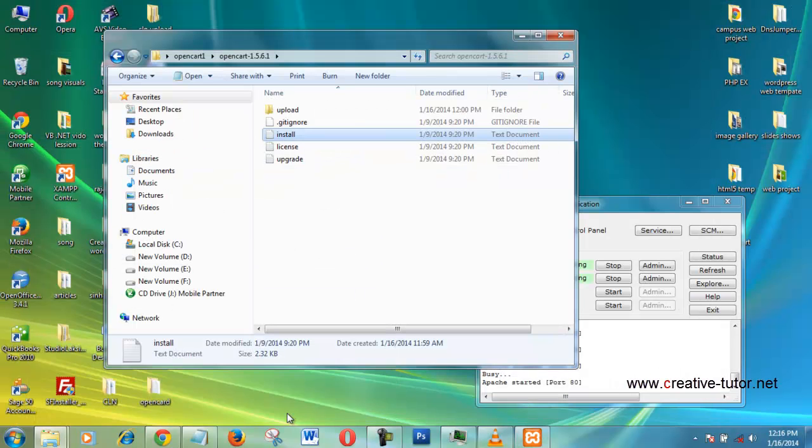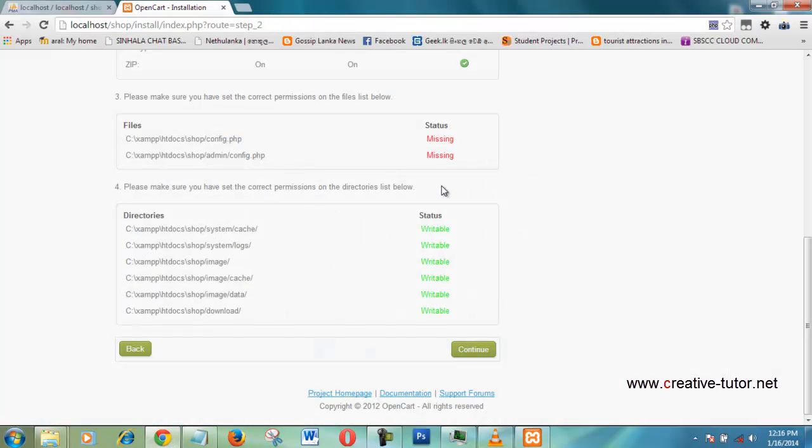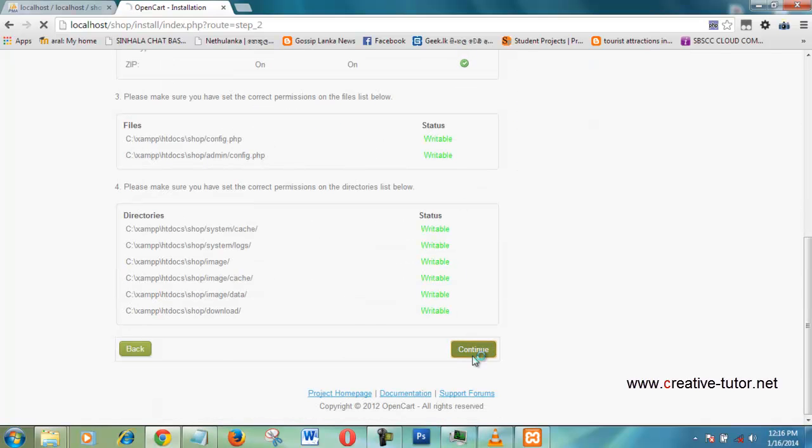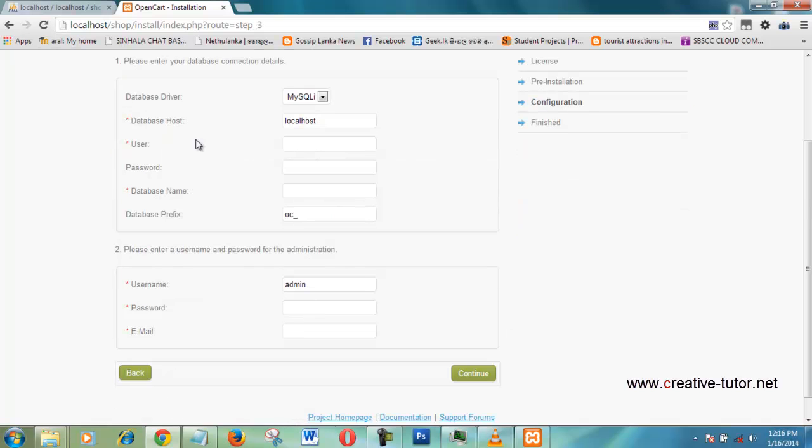Now we can refresh the browser. You can see it is fixed now. Now you can press the continue button and you can give your database username, normally root.